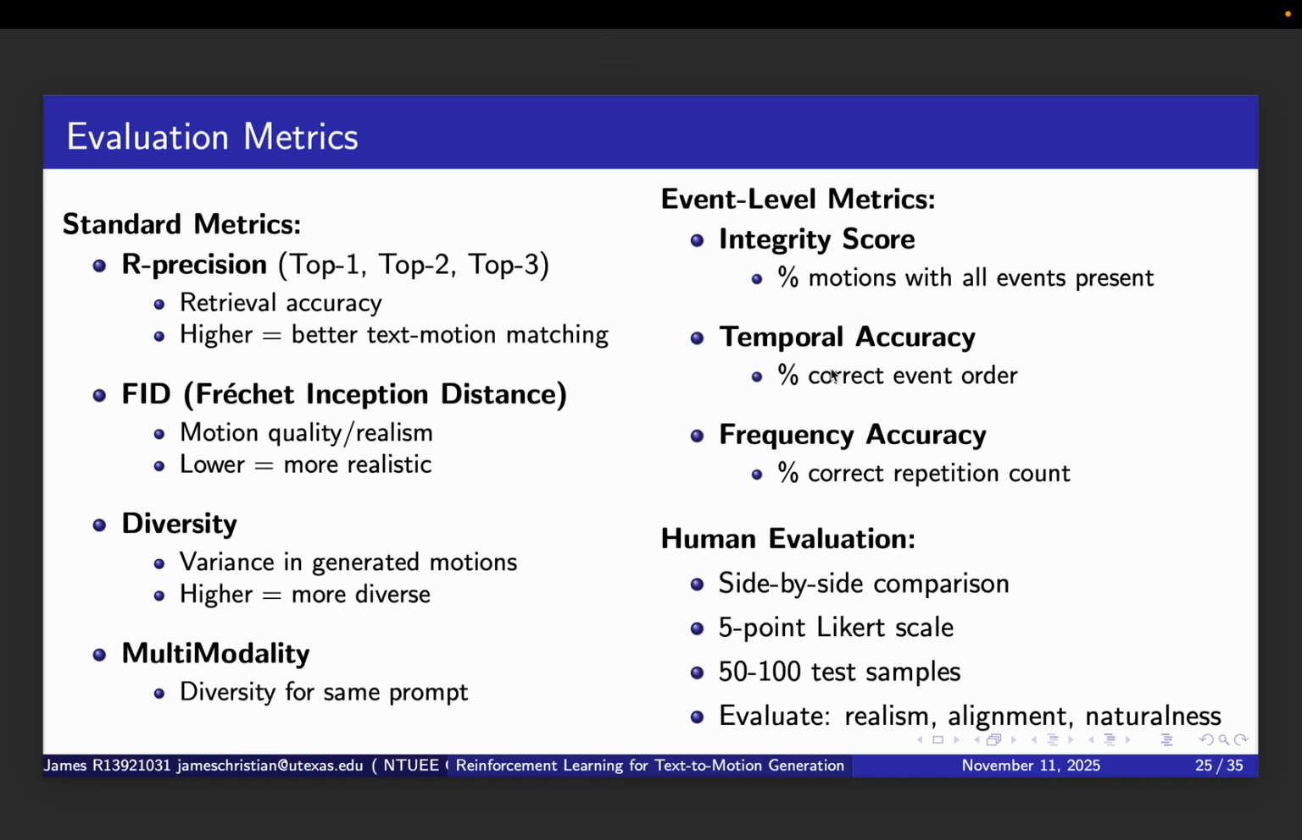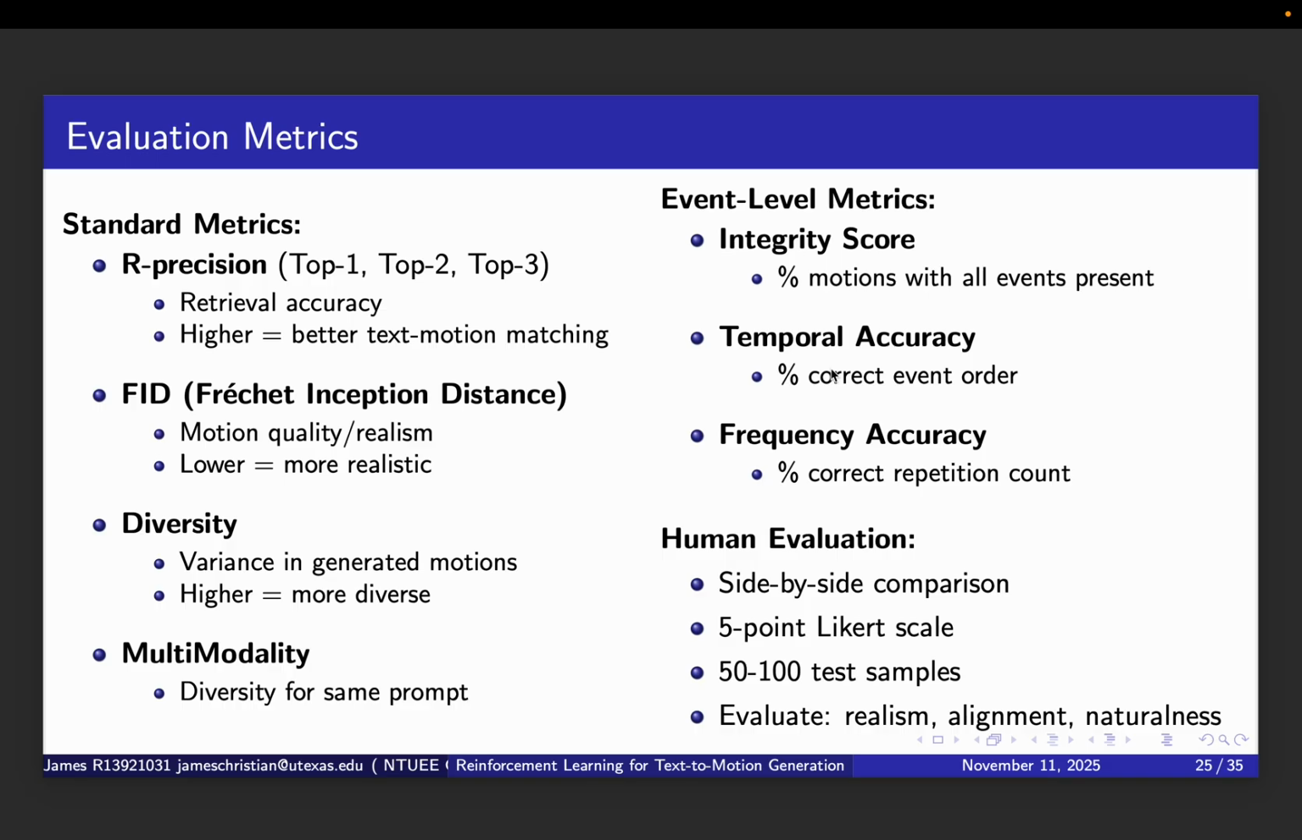We will evaluate our approach using 3 categories of metrics. First, standard metrics used throughout the text-to-motion literature. Precision measures retrieval accuracy. Given a motion, can we retrieve the correct text description from a set of candidates? We'll report top 1, top 2, and top 3. Higher is better. FID, Fréchet Inception Distance, measures motion quality and realism by comparing feature distributions. Lower is better. Diversity measures the variance in generated motion across different prompts. Higher means more diverse output.